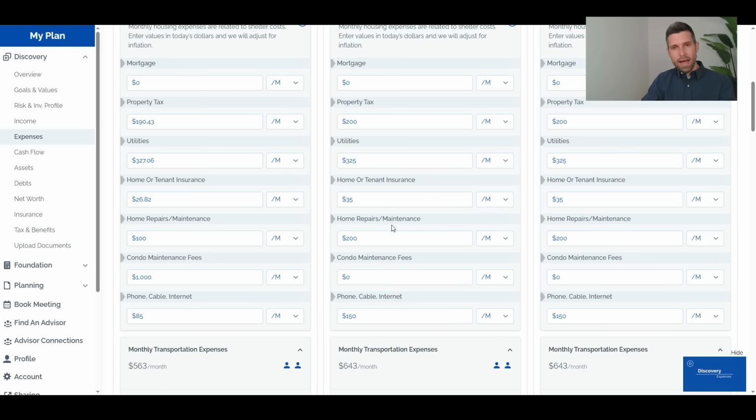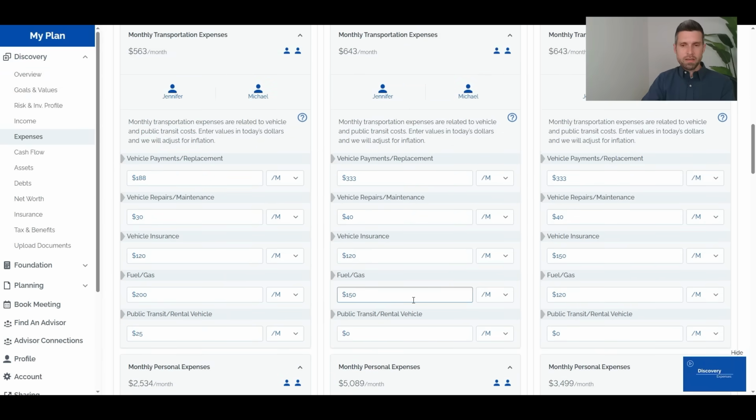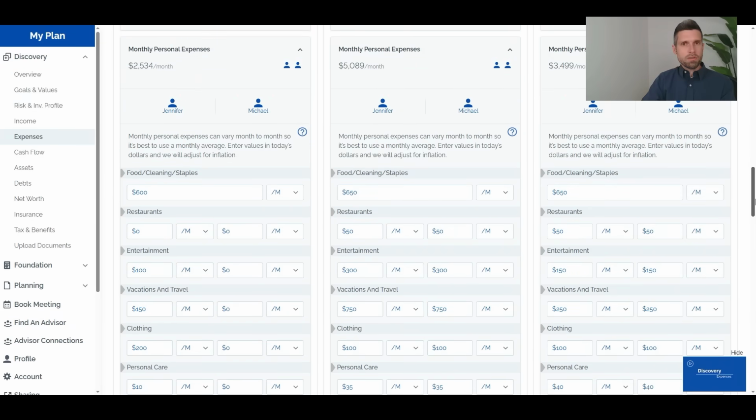So this is, again, a great exercise, is that a lot of these expenses are just going to carry forward into retirement, especially because Jennifer and Michael still own their home. So they're not planning to sell it. They're not planning to downsize. So a lot of these expenses are going to remain relatively stable. We can also look at their transportation expenses. Maybe fuel, gas goes down over time, but they're still spending relatively the same amount on their vehicle over the course of retirement.